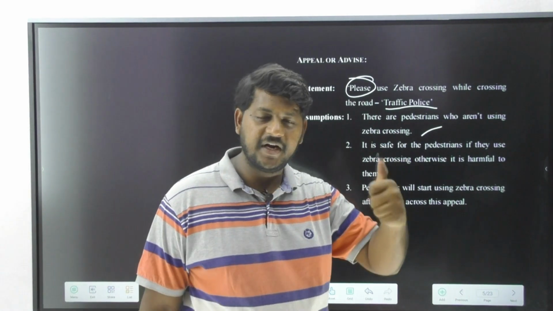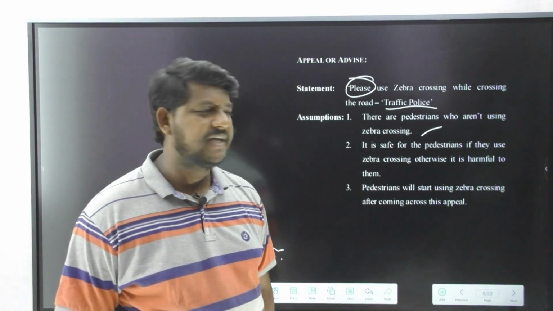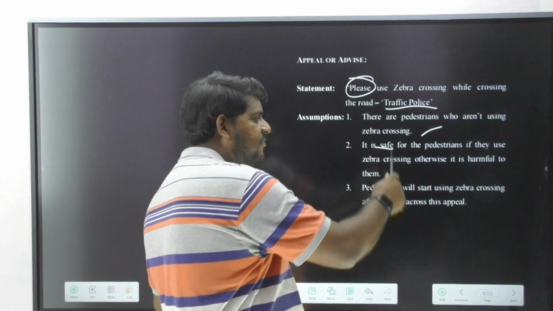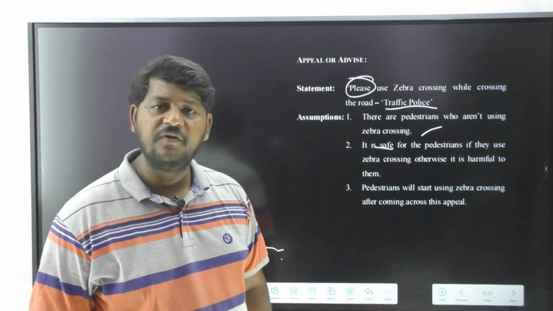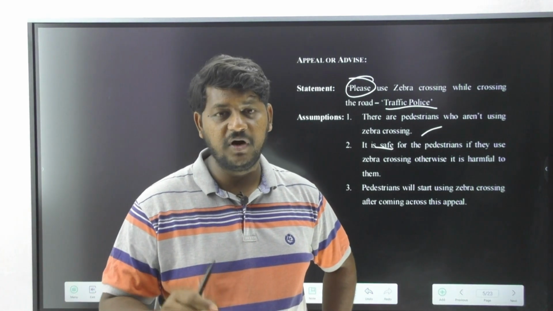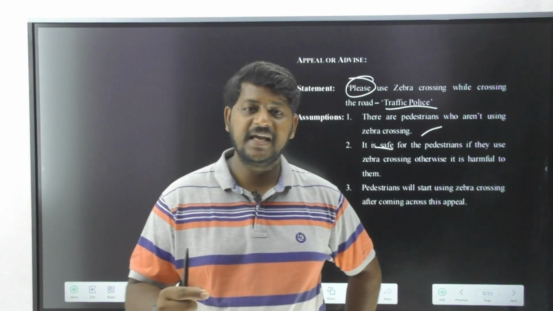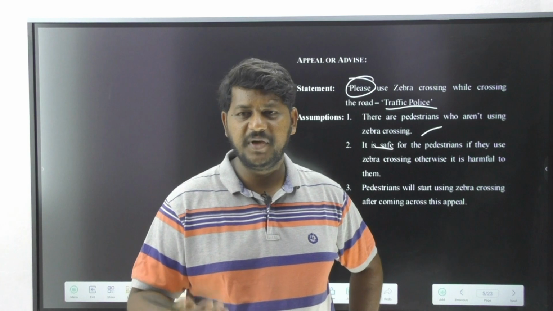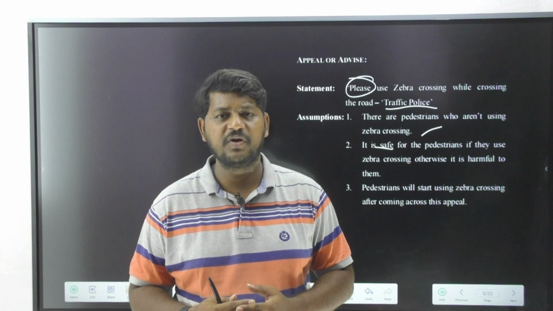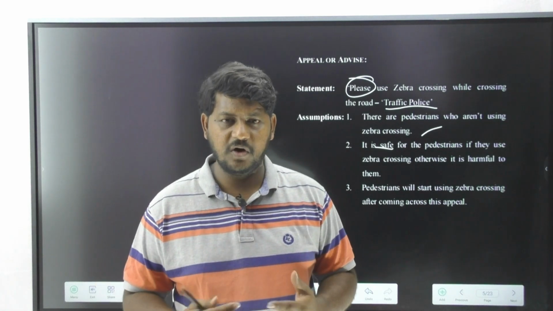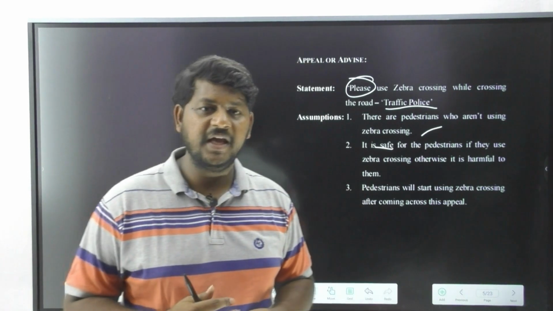So the first one is definitely implicit, right? Let us go with the second one. It is safe for the pedestrians if they use zebra crossing, otherwise it is harmful to them. Yes. Now please understand, I have already clearly told you that when you are giving any advice, it is for the sake of others. It's not going to be helpful for you. It's not going to gain anything for you. Obviously a speaker is never going to gain anything from a given advice. Obviously the listener, whoever takes this particular advice, is going to gain the information.